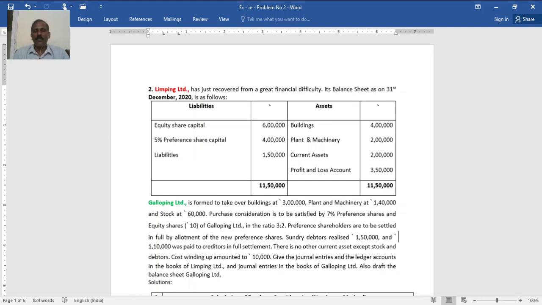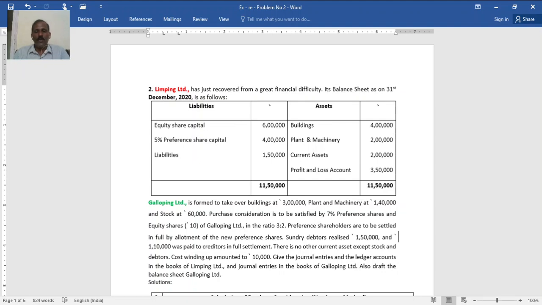Sundry debtors realize 1,50,000 and rupees 1,10,000 was paid to creditors in full settlement. In place of 1,50,000, 1,10,000 is paid, leaving 40,000 profit. There are no other current assets except stock and debtors. So in the current assets, debtors are not taken over and realized, and stock has been taken over.